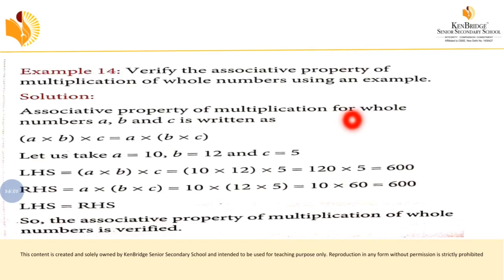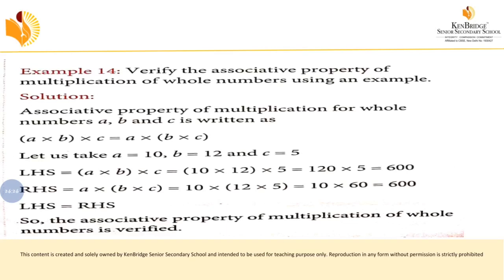Understood? So here what they have given, we have to verify the associative property of multiplication of whole numbers using an example. So we should write an example on our own. In the question they didn't give any example. They said to verify the associative property. So first we have to write what is the meaning of associative property.